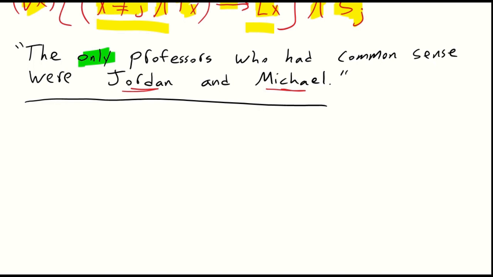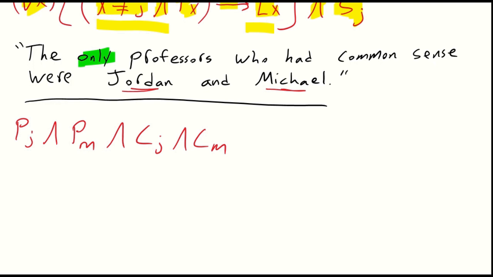So what do we know? We know that Jordan is a professor. We know that Jordan has common sense. We also know that Michael's a professor, and that Michael has common sense. So let's just say that. So capital P, our predicate, lowercase j, Jordan is a professor. And Michael is a professor. So capital P, lowercase m. And we know that Jordan has common sense. So capital C, lowercase j. And we know that Michael has common sense. So capital C, lowercase m.